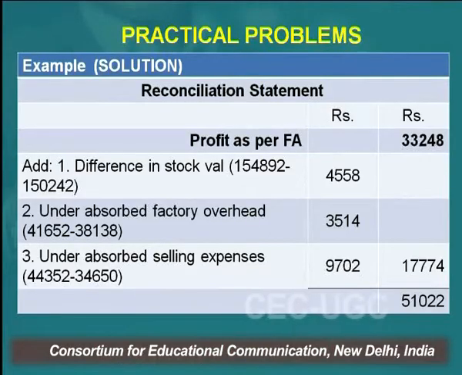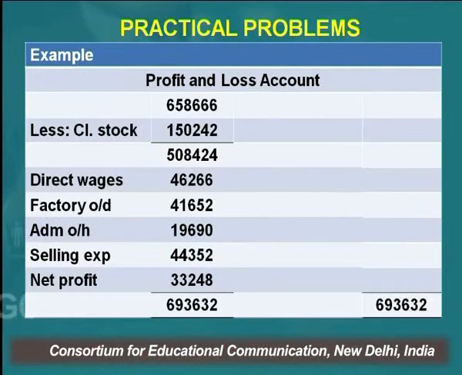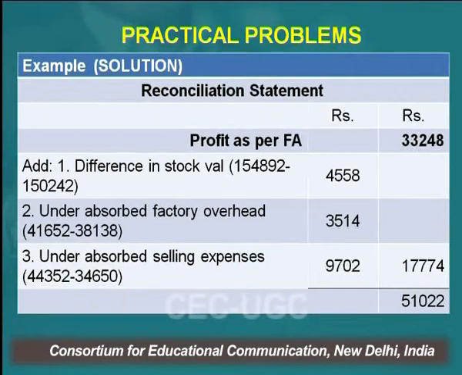Similarly, selling expenses. How much selling expenses are you showing? 5% of sales, right? So under absorption of selling expenses, in the cost books you have shown 44,352, and in the financial books you are showing 34,650, right?